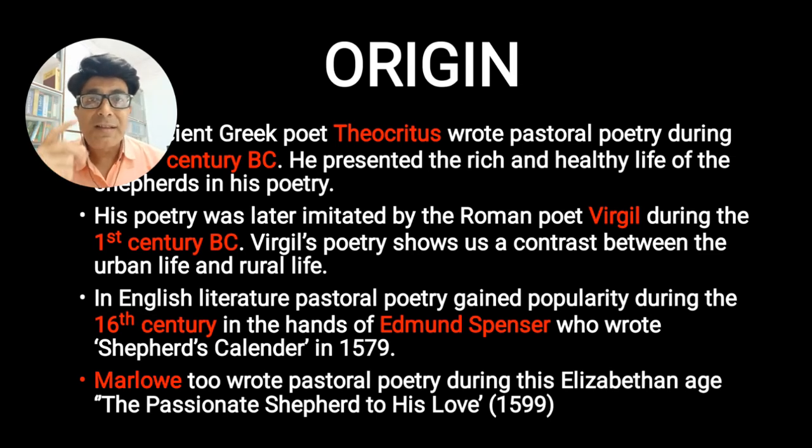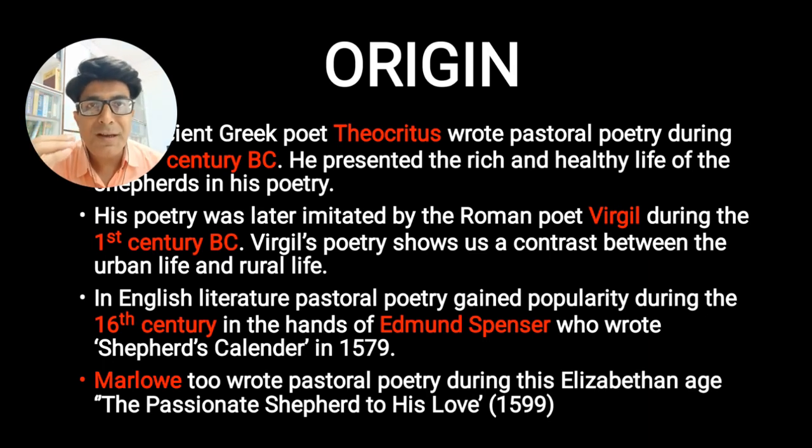Another poet, Christopher Marlowe, the poet and dramatist, has written The Passionate Shepherd to His Lover. This poem is also pastoral poetry, written in 1599. Let me recall: 3rd century BC, the origin of pastoral poetry in the hands of Theocritus, the Greek poet.